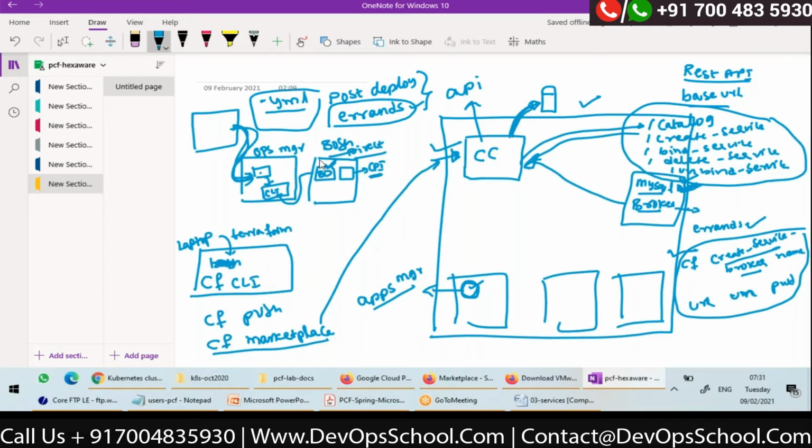It will store that information also in the database. So that is how my cloud controller is now populated with the service related data in the database. So whenever I say cf marketplace, the request will go to CC. CC will check in its database about the marketplace services and it will display, right?